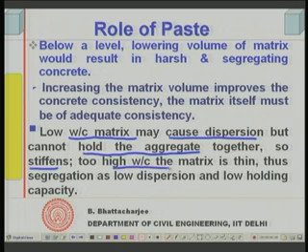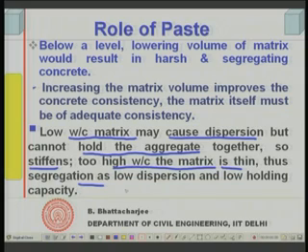Too high a water cement ratio, on the other hand, and the matrix becomes too thin, it flows very thin and is not viscous enough to hold. So there will be segregation, and there could be bleeding, and low dispersion and low holding capacity. So it cannot hold. So, low water cement ratio is a problem, and very high water cement ratio is also a problem.